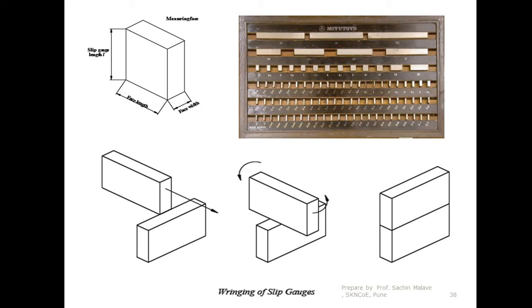When you ring the slip gauges, they will look like they are pasted to one another, and it is not easy to separate them. A certain amount of force is required to separate these two slip gauges. So this is called the ringing of the slip gauge. Many times this question is asked in the orals: what is the ringing of the slip gauge?